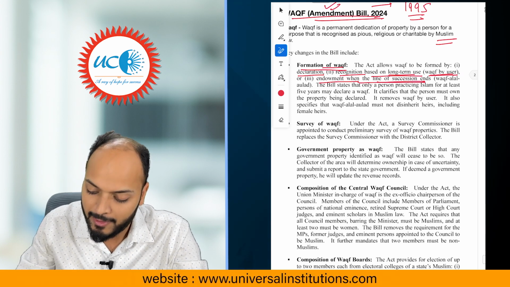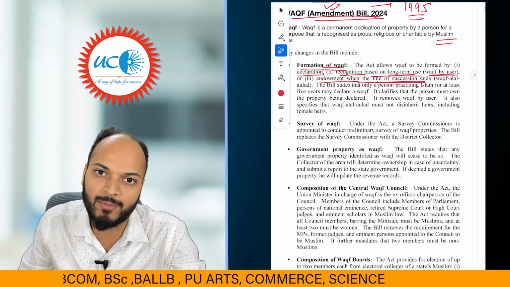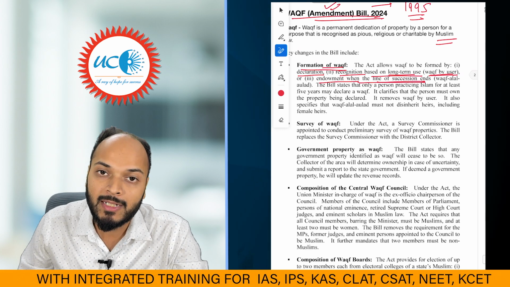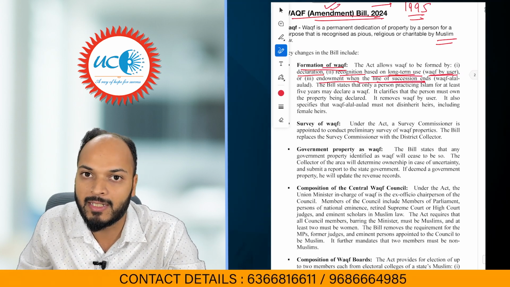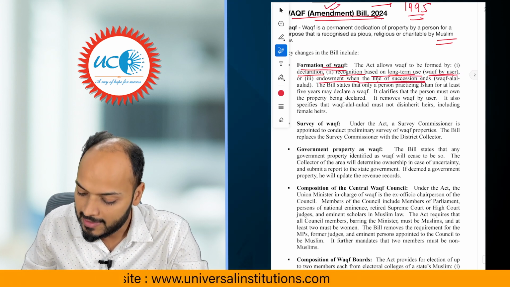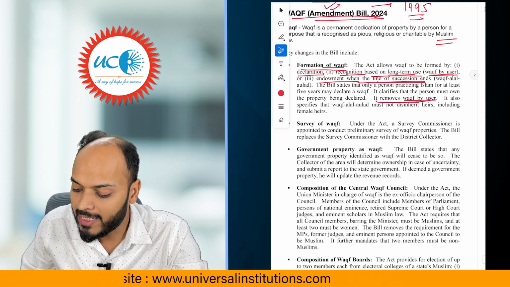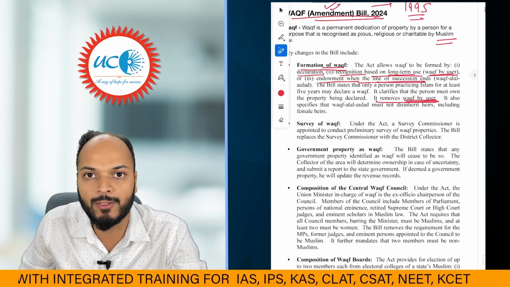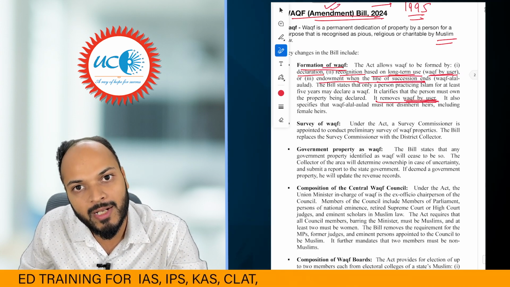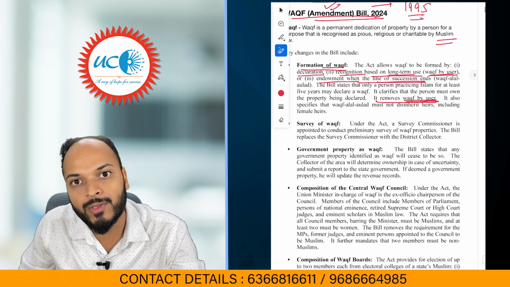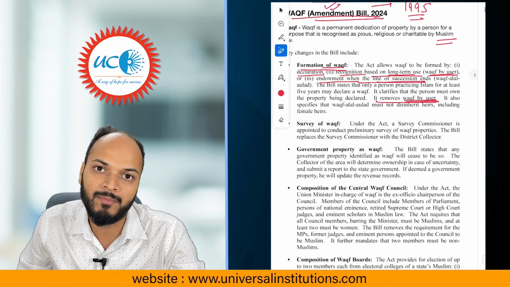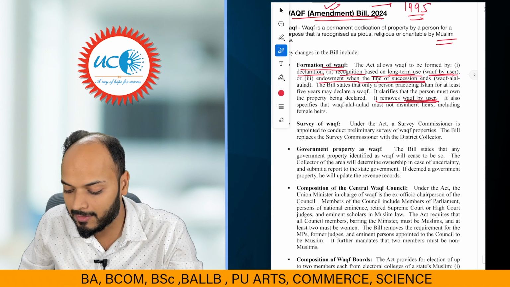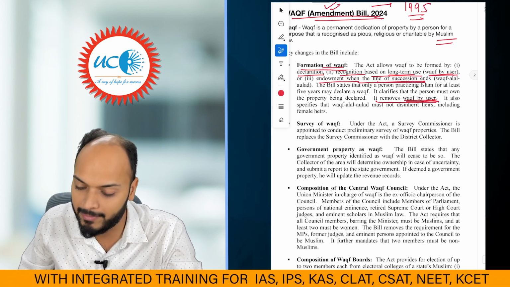Now, in these ways of formation of Waqf, some changes have been proposed by the new bill. Firstly, the bill says Waqf property can be donated only by a person who has been practicing Islam for at least 5 years. This provision was not there in the earlier act. Second thing, it removes Waqf by user, right? Merely by using a property for long, it cannot be converted into Waqf property. Only when there is legal documentation by the owner to donate that property as Waqf, the property can become Waqf. Otherwise, only by use it will not become Waqf. So that is what the new bill says, right? It brings these two changes.